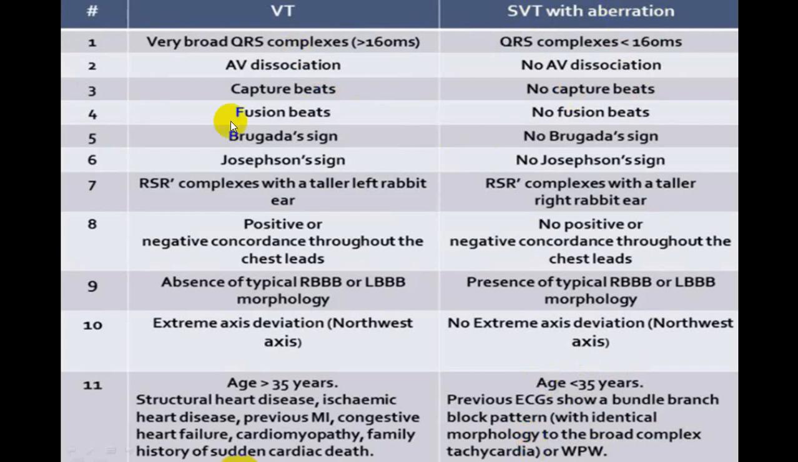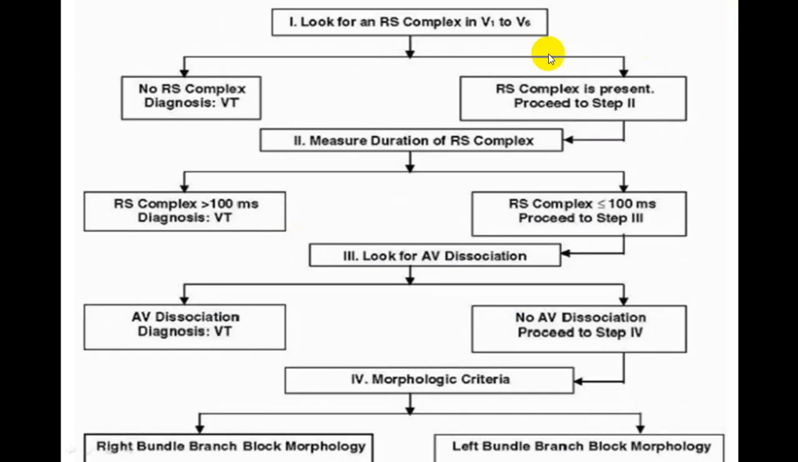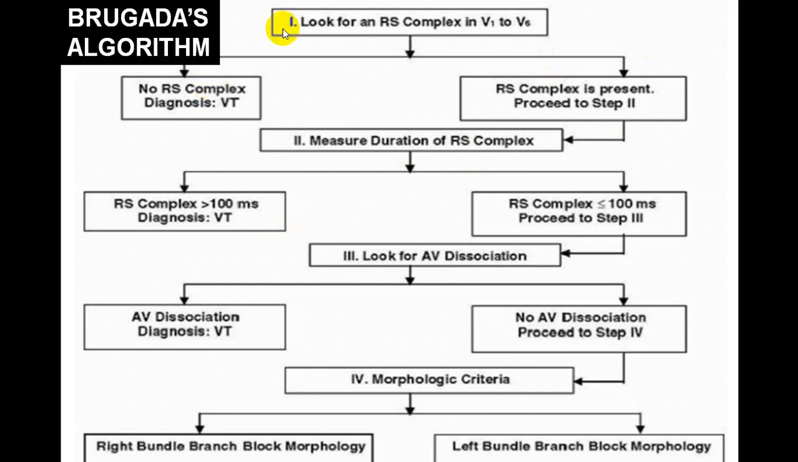And this is the difference between the two. Have a pause, go through all. We'll be talking about all this in further slides. Now this is the best slide which we use for diagnosing very easily between the SVT and VT. We call it Brugada's algorithm. This is not Brugada's syndrome. This is Brugada's algorithm. So we follow this algorithm and there are 4 steps, 1, 2, 3 and 4.